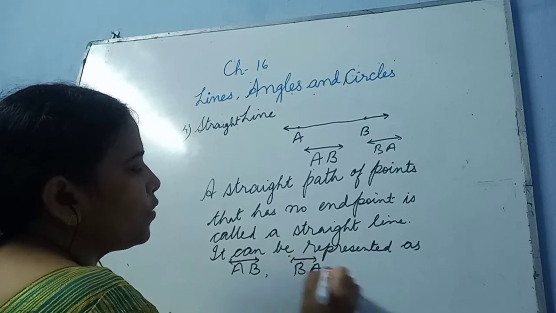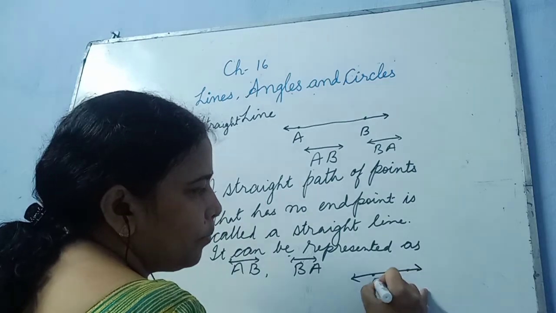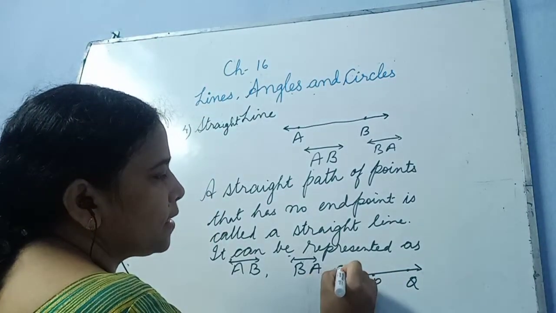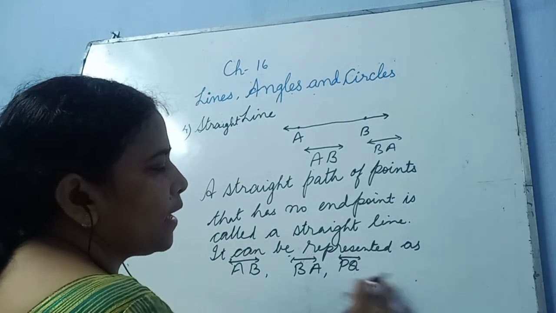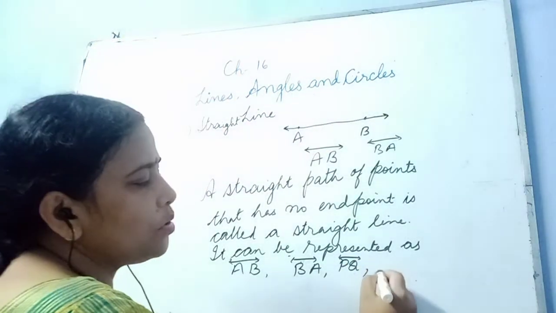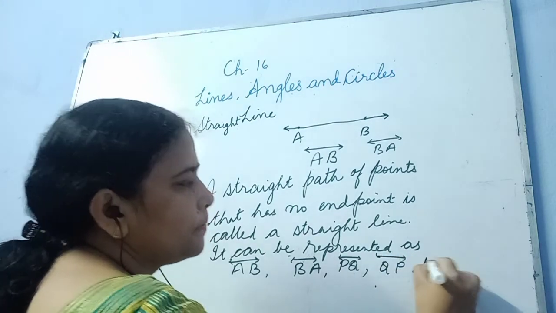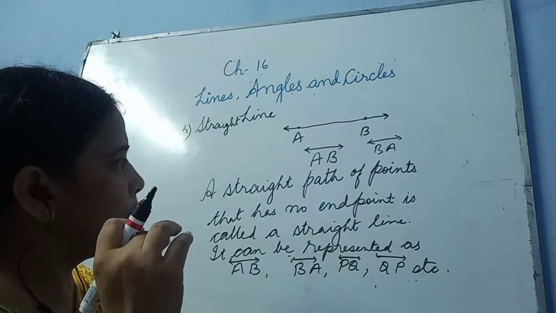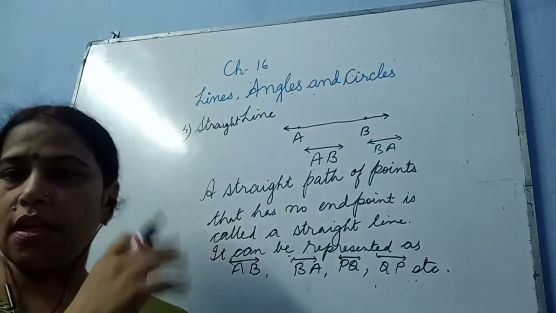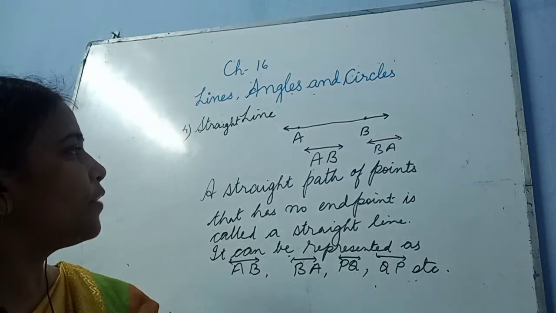Or if you take PQ, you can write it like this, PQ, draw this, or you can write it as QP also. These are the four topics which we are going to deal with today, and we have done it.